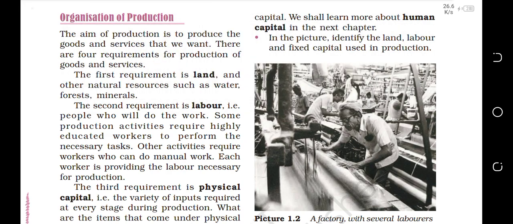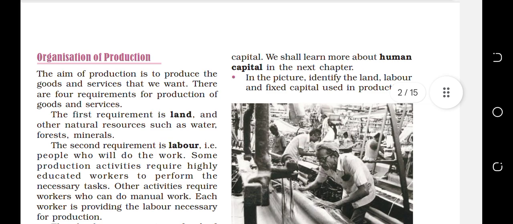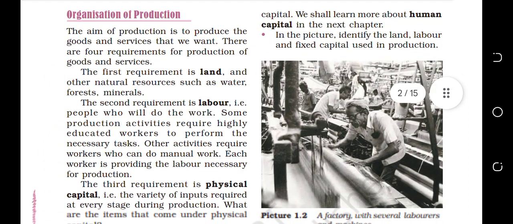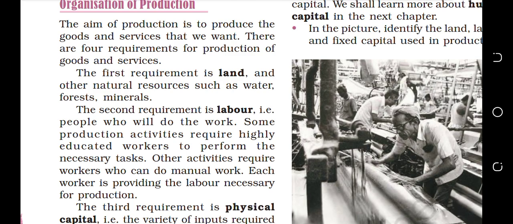One is land, which is very much important. Second is labor, which is important. Physical capital is important, and the fourth and last one, human capital, is important. So in the first requirement, the land, if you want to produce something, you have to acquire or buy land. The land may be agricultural land or industrial land.